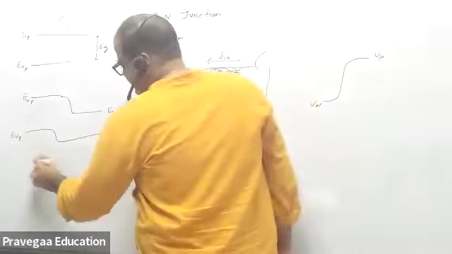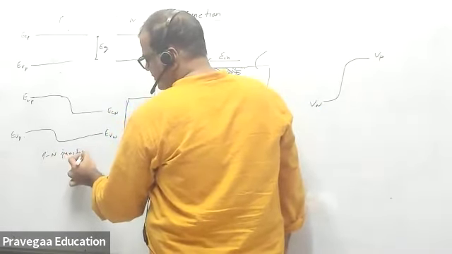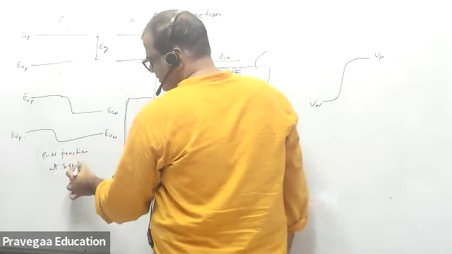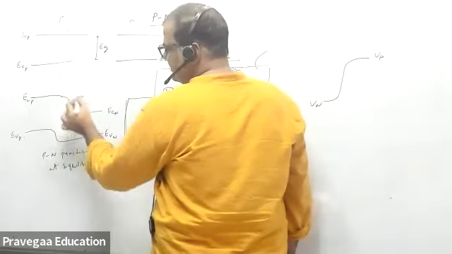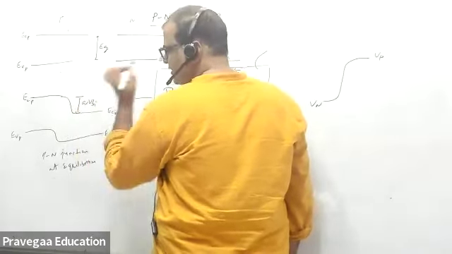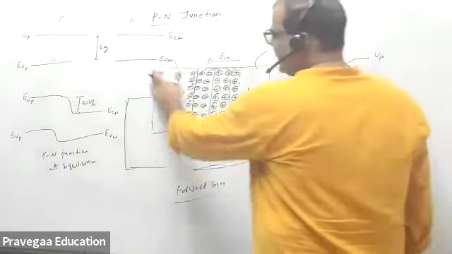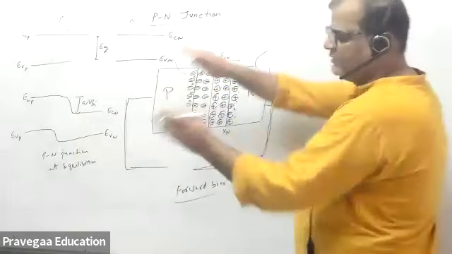So this is the PN junction at equilibrium. And this potential energy gradient difference is your Q into VBI. Sign I have already changed this side.